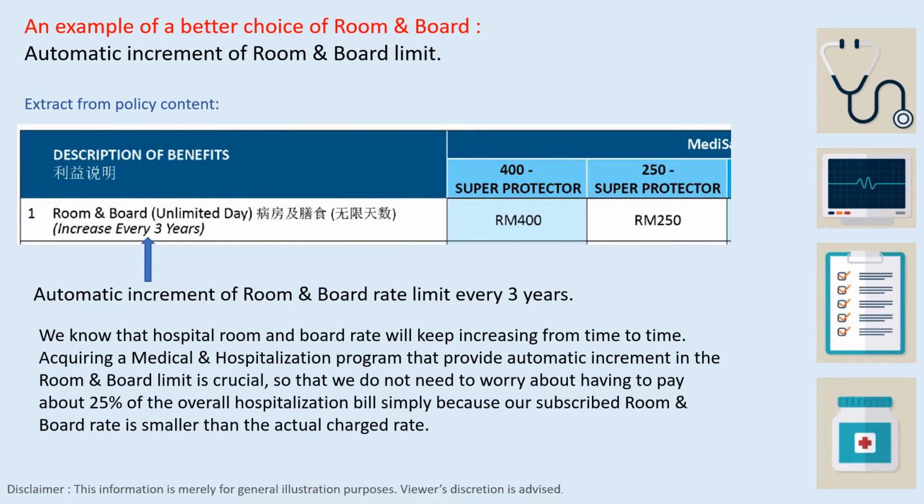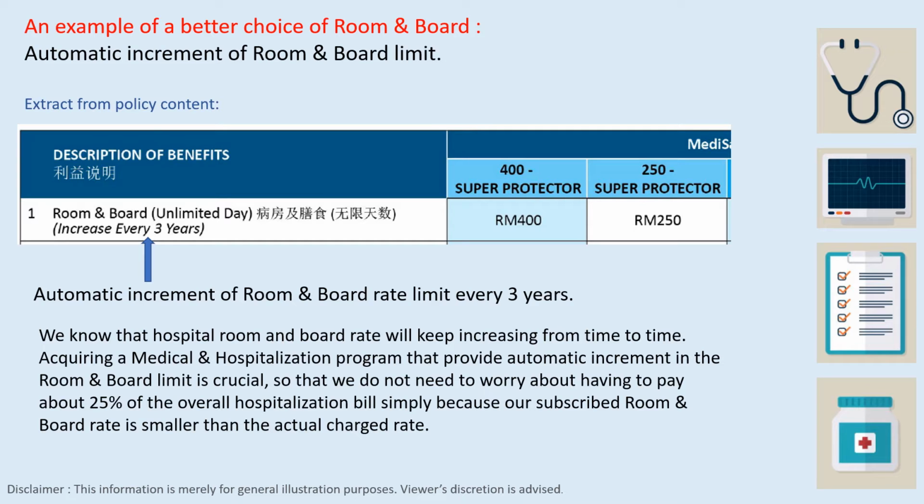This is an example that shows room and board, unlimited day, and room and board here you can choose between 400 ringgit per day or 250 ringgit per day.